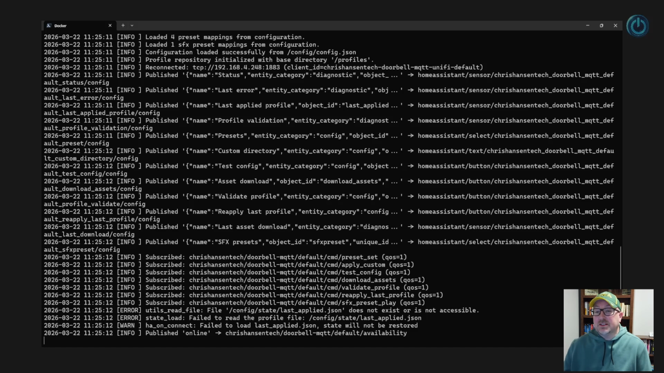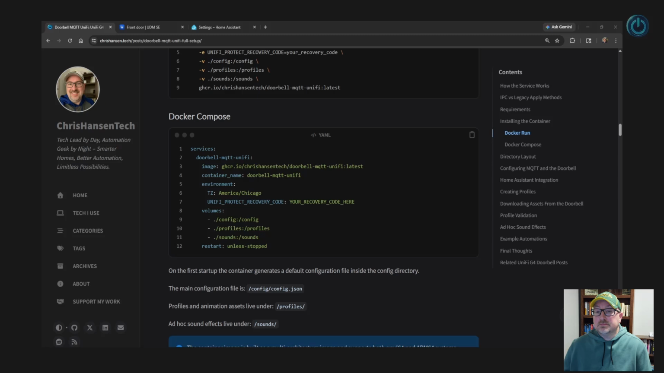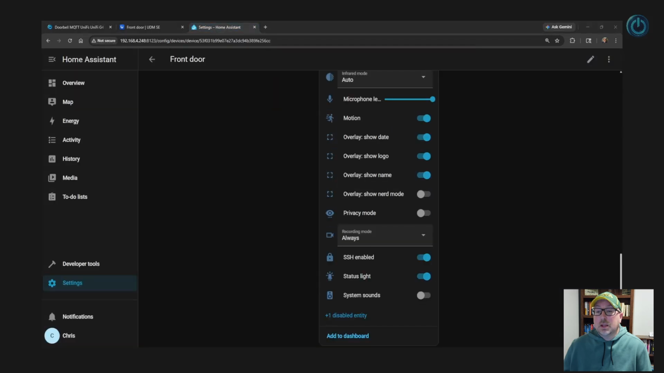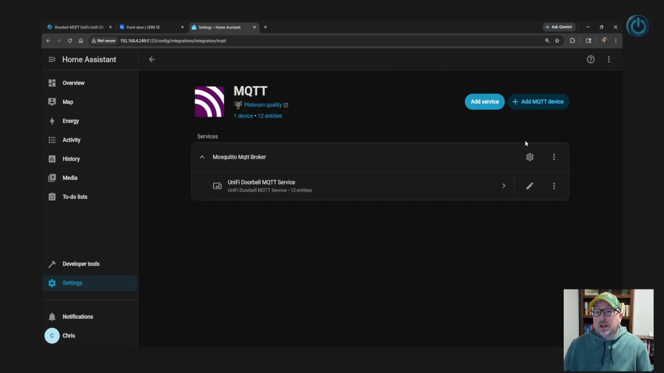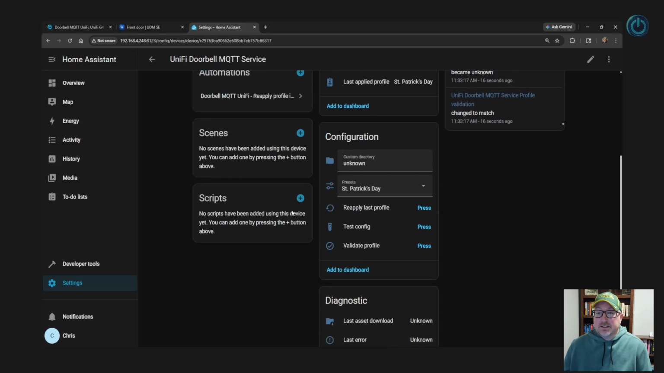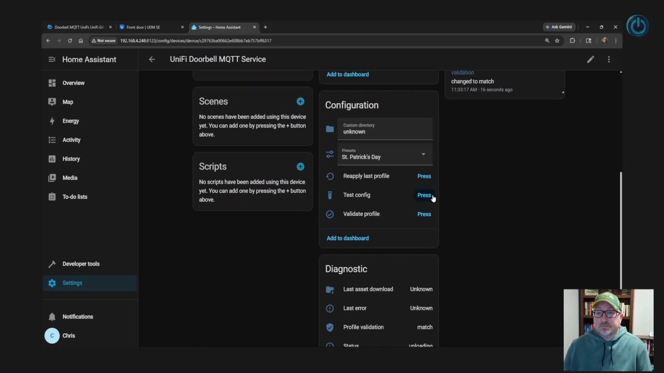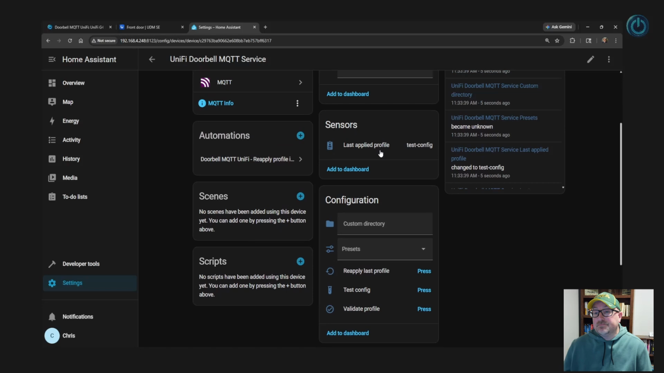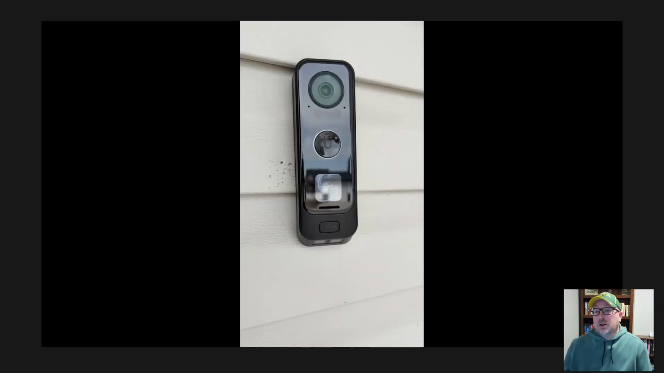Now back to Home Assistant. We'll head back to our devices and MQTT, and we'll see the new device for the doorbell is created. Open it and click Test Config. The status changes to uploading, then back to idle. The last applied profile updates to Test Config. Now on the doorbell, we see the animation, and when we press the button, testing 1, 2, 3.